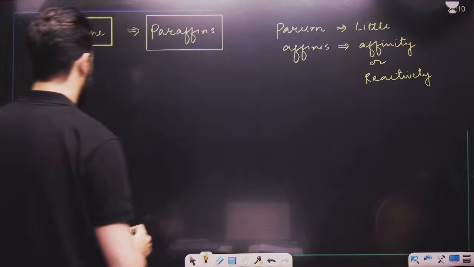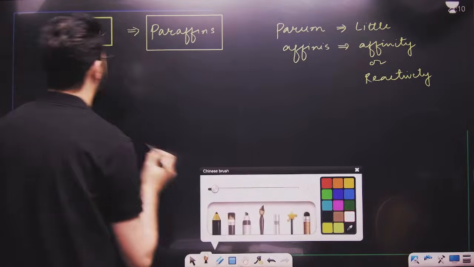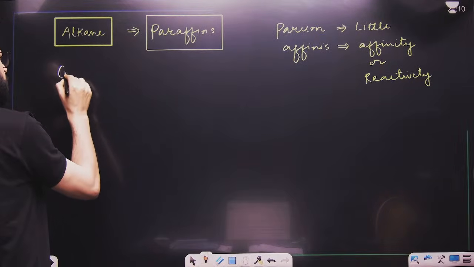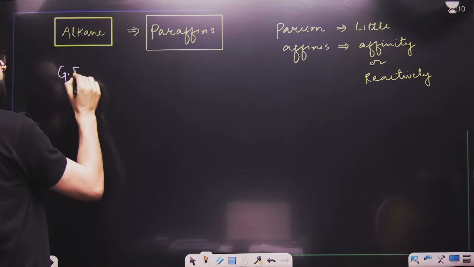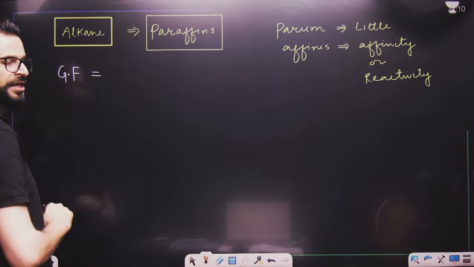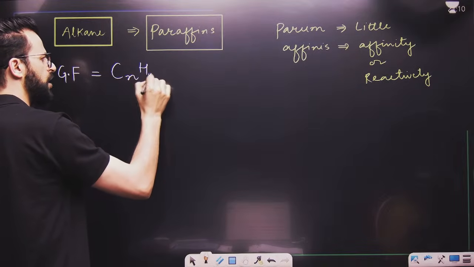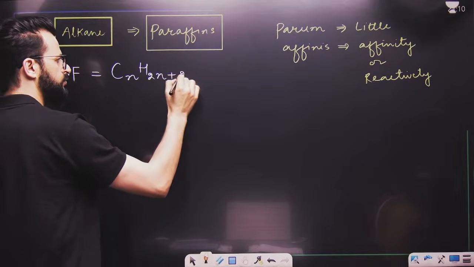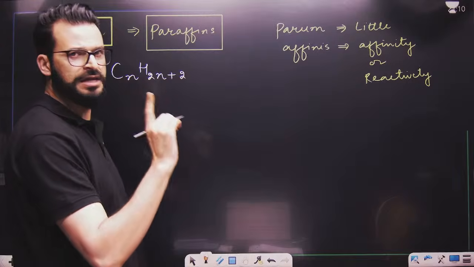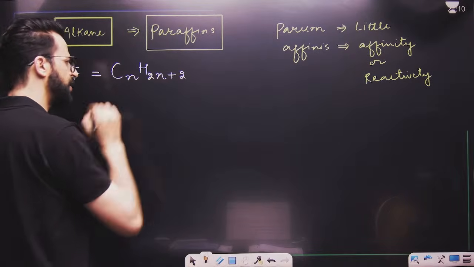Point number two is you have to remember their general formula. Their general formula is CnH2n+2.